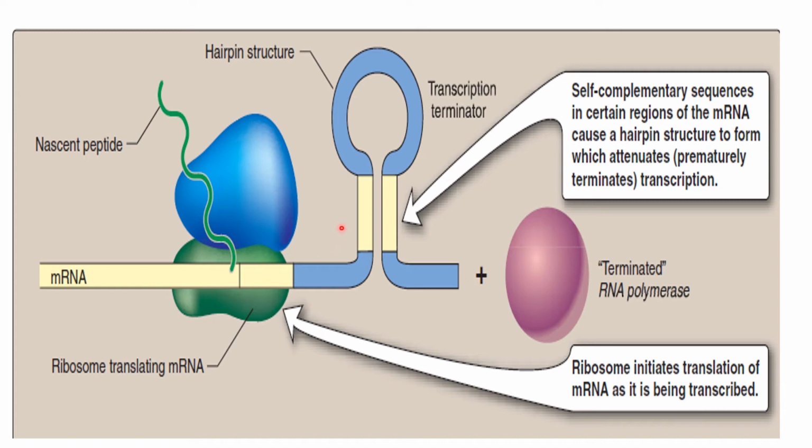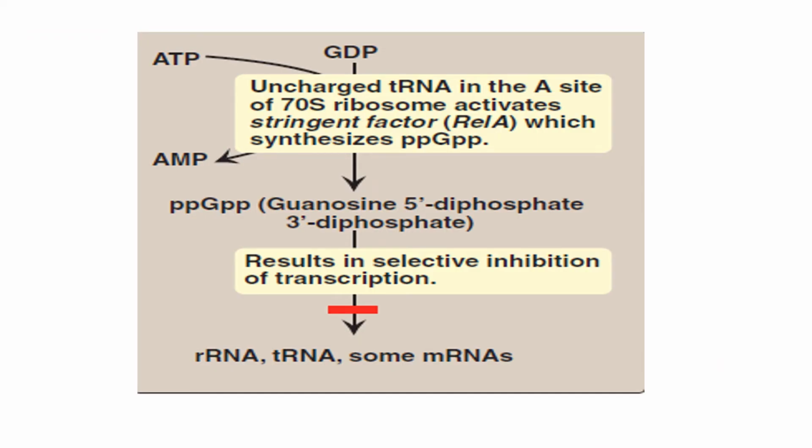As the messenger RNA is formed, while transcription is going on, the messenger RNA that has been formed undergoes the translational process. So these two processes are going side by side. Another regulation in prokaryotes is the stringent regulation or stringent response.